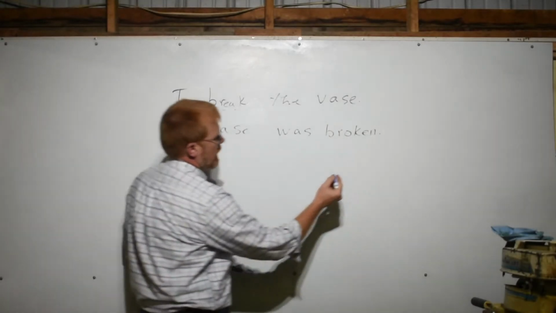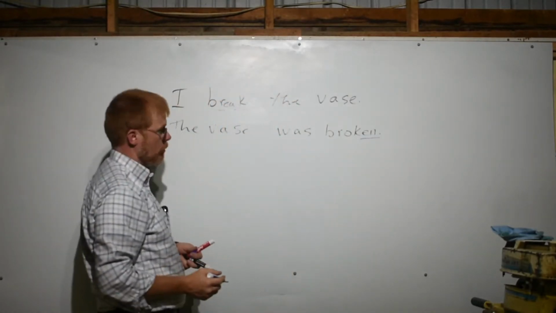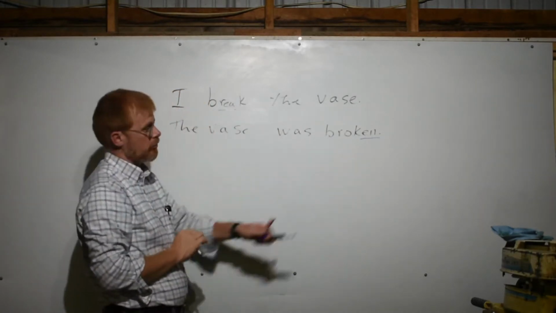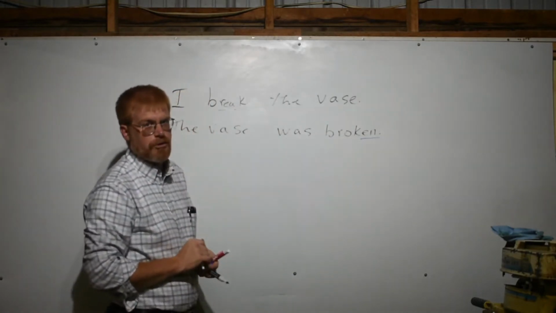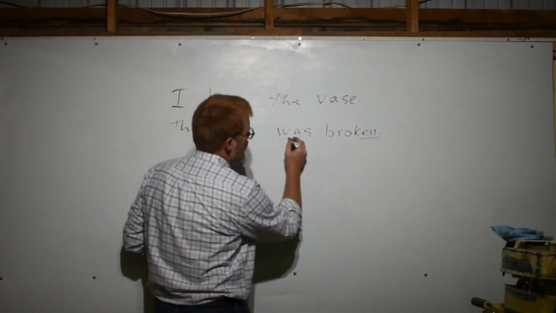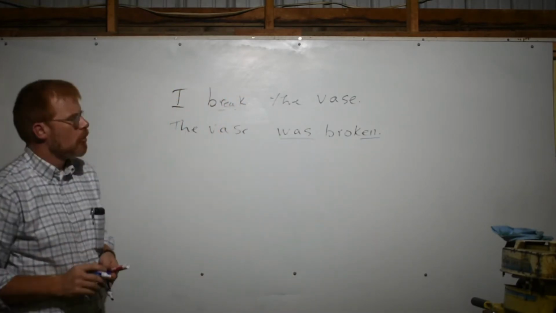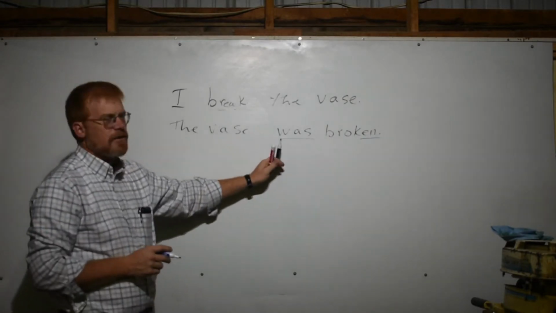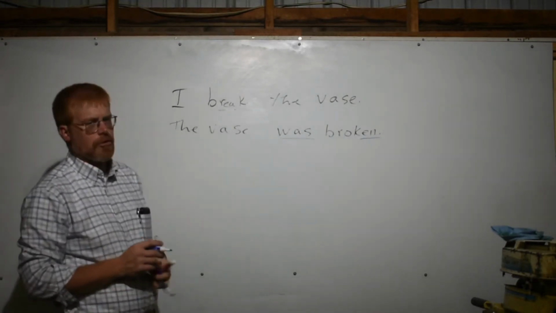Notice how we form the passive voice. We use the past participle of the verb. I'm using a strong verb here, one of the so-called irregulars, because the participles are distinctive with their en endings. And we use a form of be, whichever form of be matches our tense, aspect, and person here.